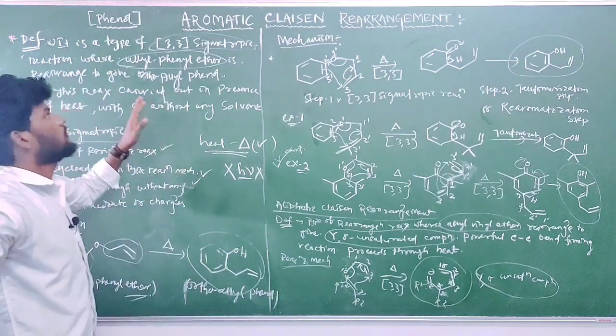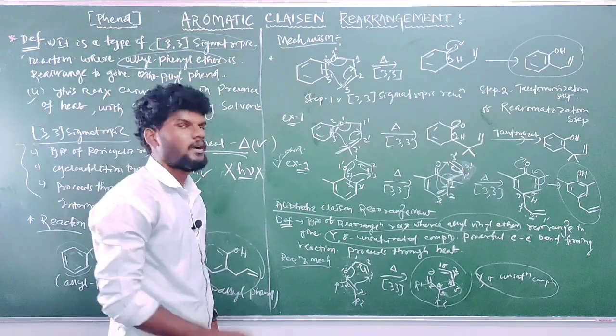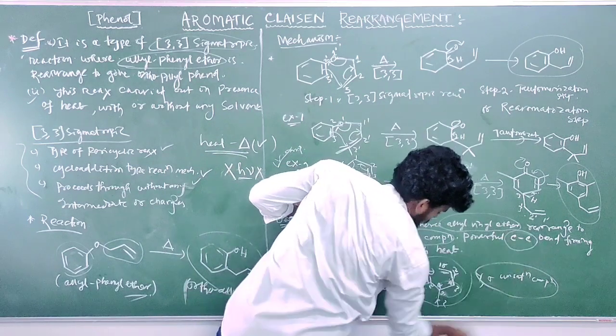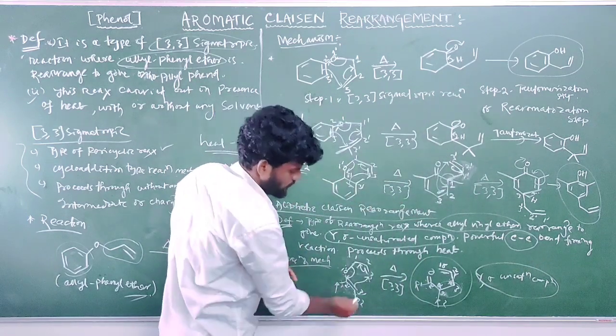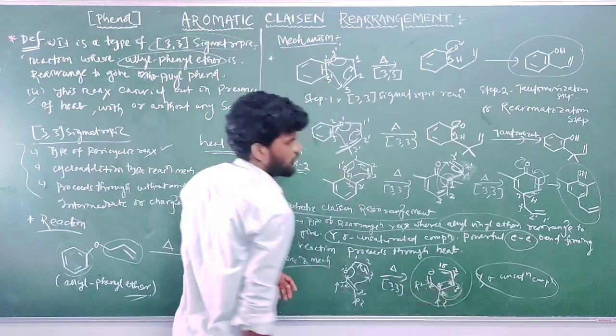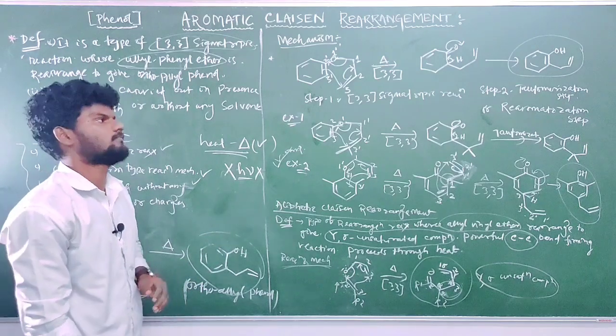Particularly focus on aromatic Claisen rearrangement in phenol only. And one point: it is a carbon-carbon bond forming reaction. A new bond is formed between 3 and 3 dash. That is why it is a powerful carbon-carbon bond forming reaction.